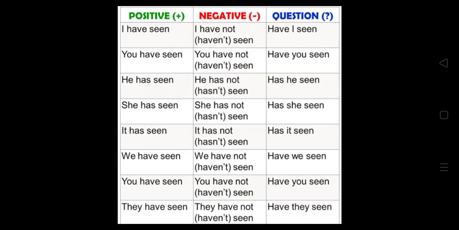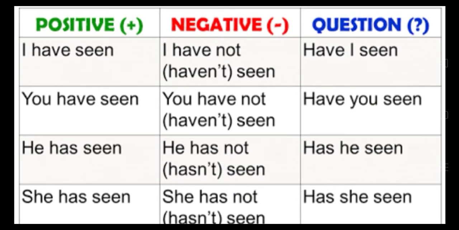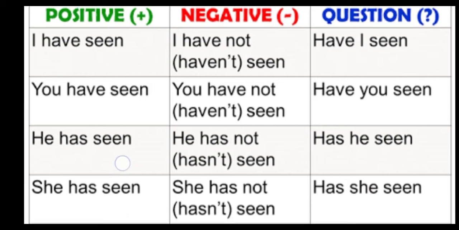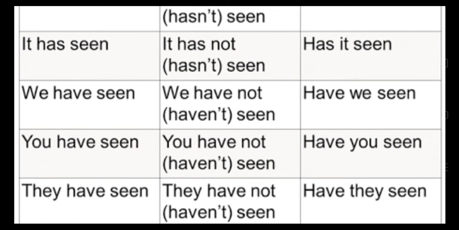Class, I have this example of positive, negative and question sentences for your easiness. In a positive sentence, you will say I have seen. In negative, I have not seen. In question, have I seen? You have seen, you have not seen, have you seen? He has seen, he has not seen, has he seen? Similarly, we have seen, we have not seen, have we seen? Or they have seen, they have not seen, have they seen? Like, they is the subject, has or have is the helping verb, then seen is the verb third form.